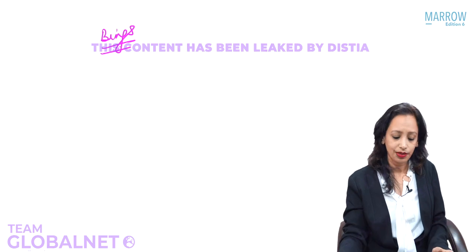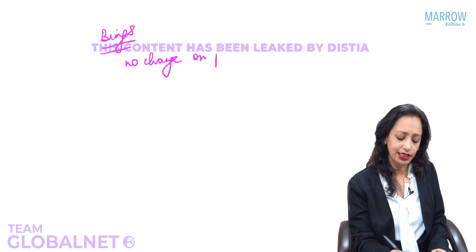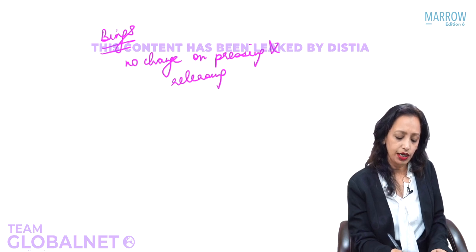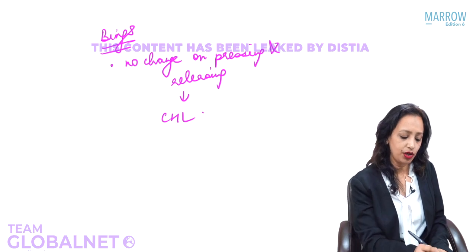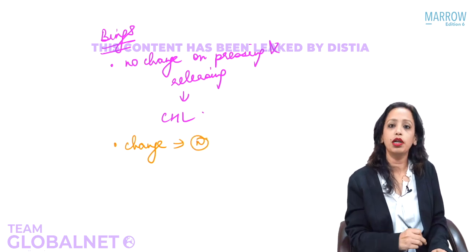So in Bing's test, if there is no change in hearing on pressing and releasing the tragus, it means that there is a conductive hearing loss. Whereas if there is a change in hearing when you press and release the tragus, it means that the ear is normal.